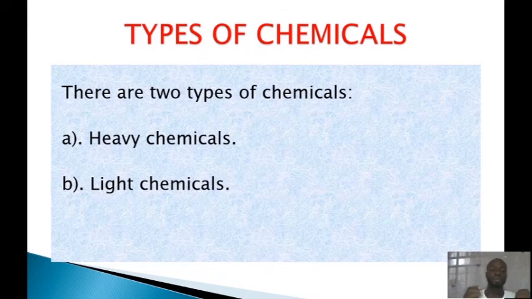Now, let's look at an example of a light chemical. You see drugs. Substances like drugs are light chemicals because they are produced in little quantity and they require a high degree of purity.